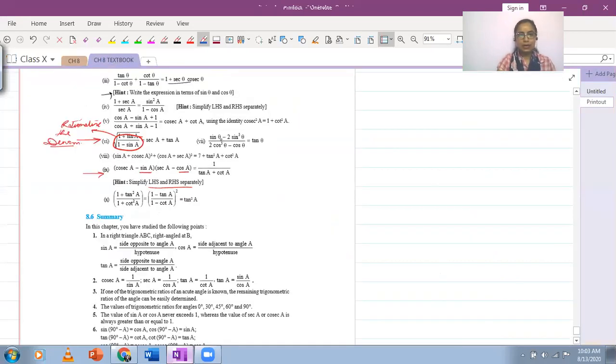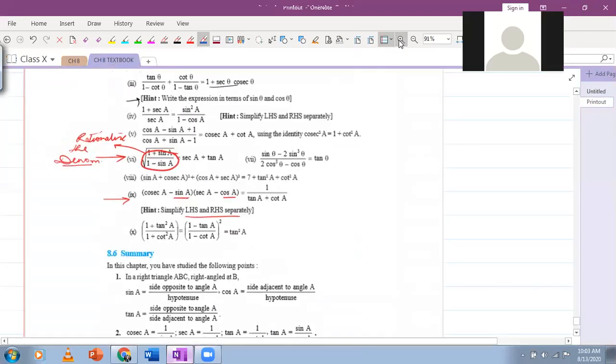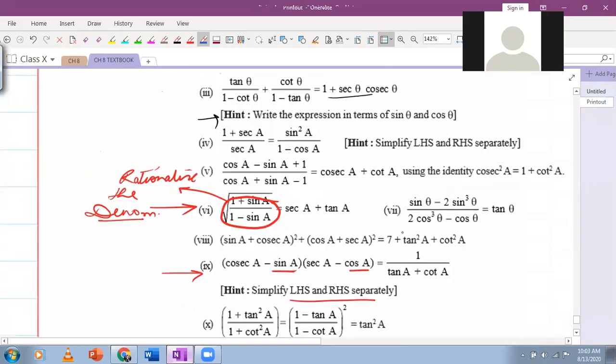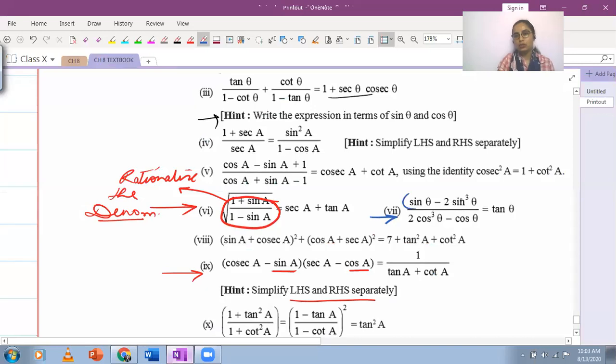Let's take a look at part 7th. So this is what we have, 7th part. We have sine theta minus 2 sine cube theta. In the denominator, we have 2 cos cube theta minus cos theta. Similar se lag rahe hain numerator, denominator. The order is different and we have sine in the numerator, cos in the denominator. So what do you think will be the first step?